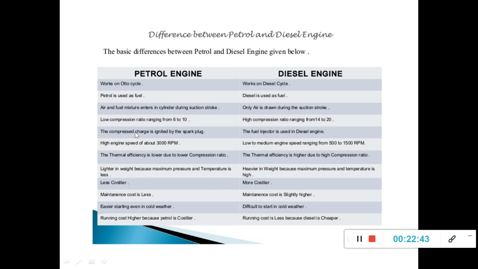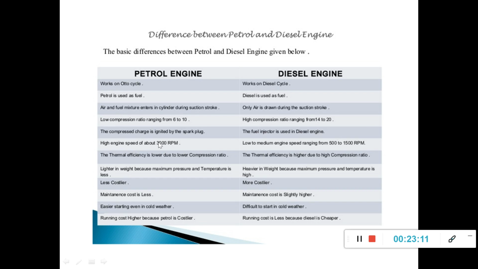Here is a low compression ratio. It may be around 6 to 10. But here we have to increase the temperature of air inside the cylinder to the auto ignition temperature of diesel. So we need more compression ratio. That is why we need more compression. So we can see here the compression ratio is 14 to 20.